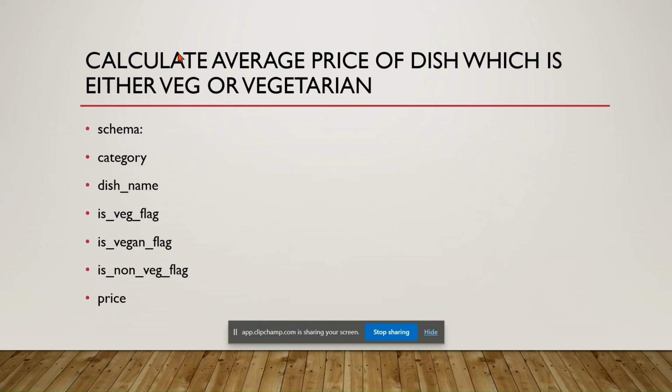So let's get started. The first round happened, which is the L1 round, with one of the teams from Capgemini itself. The first round was purely technical. The first question was: calculate the average price of a dish which is either vegan or vegetarian.